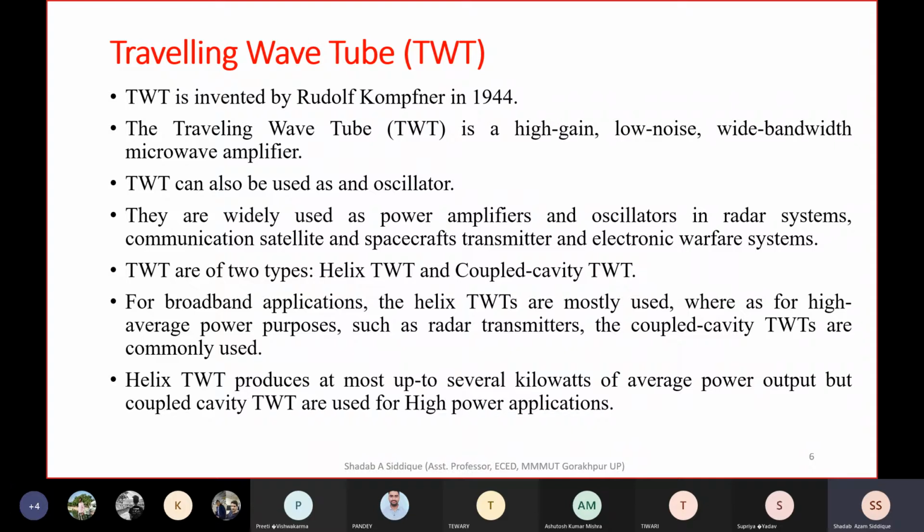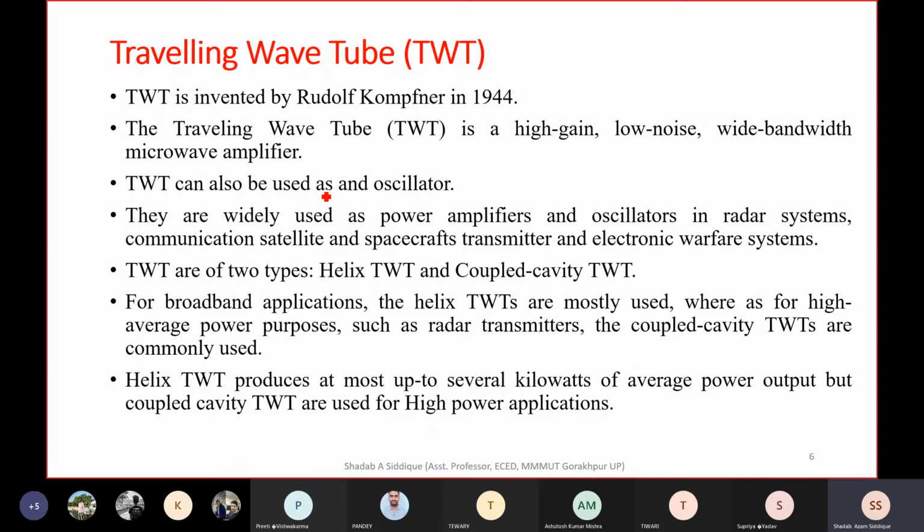It is widely used as a microwave amplifier, and it can also be used as an oscillator. We were seeing the klystron amplifier and the reflex klystron, which can be used as an oscillator. So klystron can be used for amplifier as well as oscillator. When we use it as an oscillator, that is a single cavity klystron, also called a reflex klystron, although we have the two cavity klystron that is used for amplifying purposes, as a microwave amplifier.